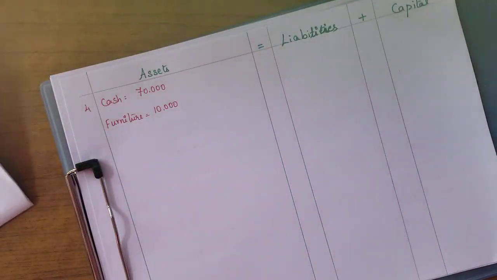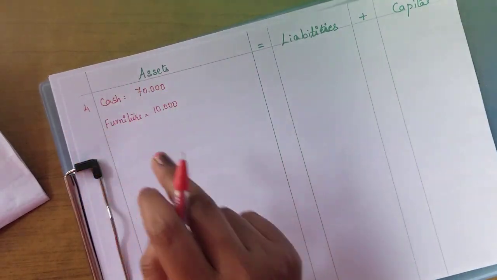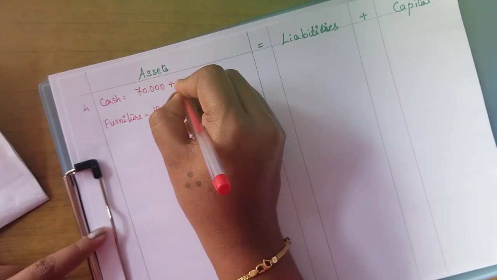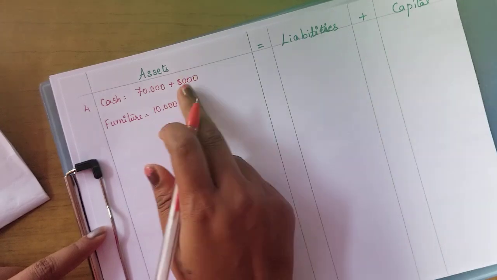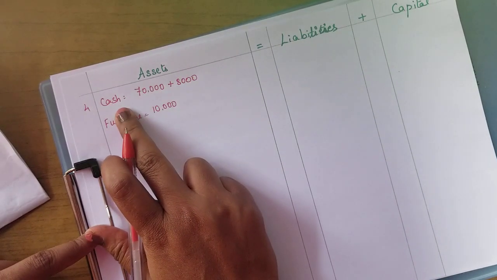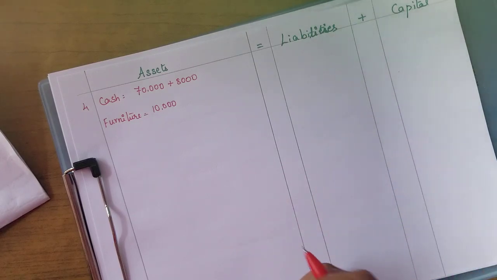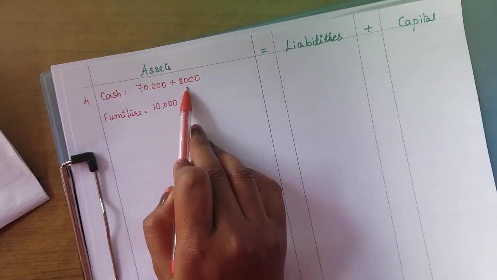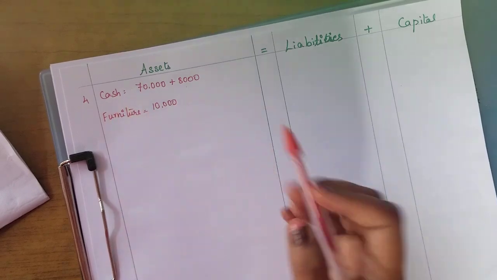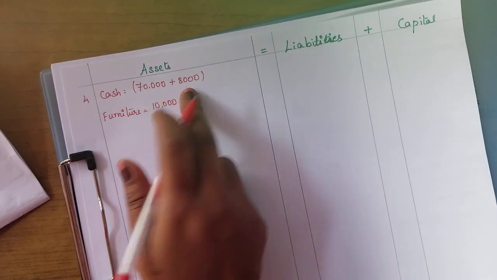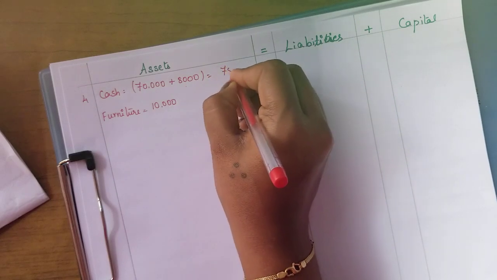Now since they are receiving 8,000, the cash balance will increase. So we are going to add 8,000 to the cash balance. Receiving commission in advance, right? So we are receiving cash amounting to rupees 8,000, so obviously it increases the cash balance. So 70,000 plus 8,000 will become 78,000.